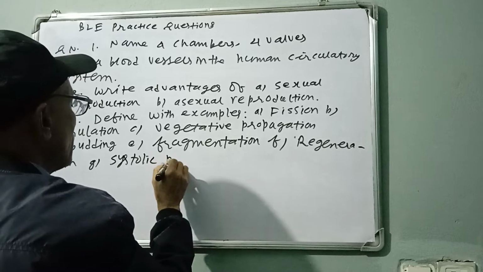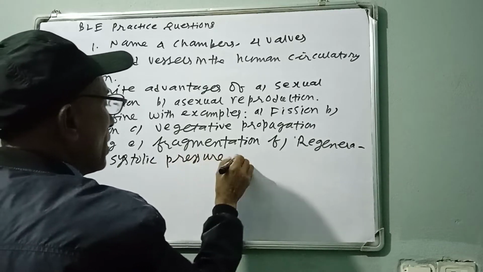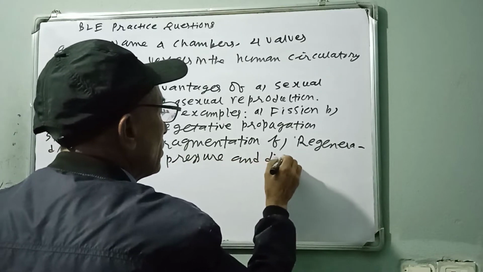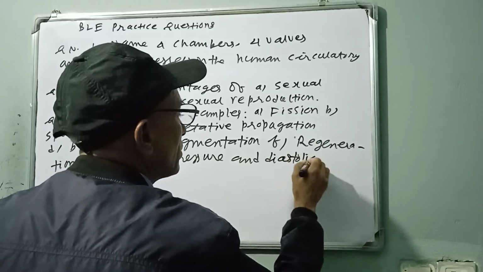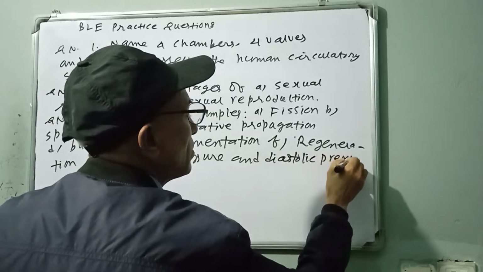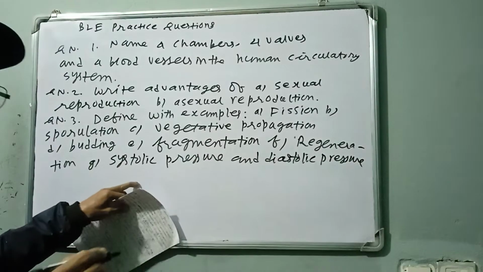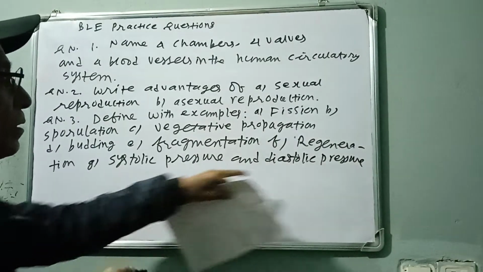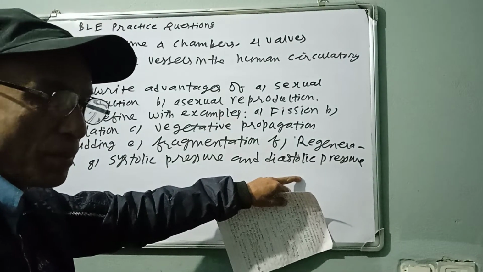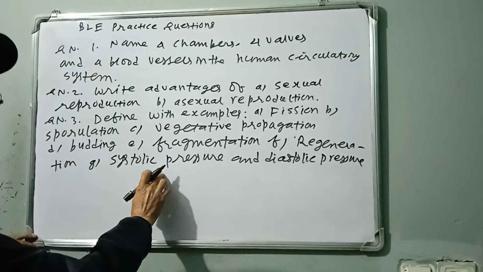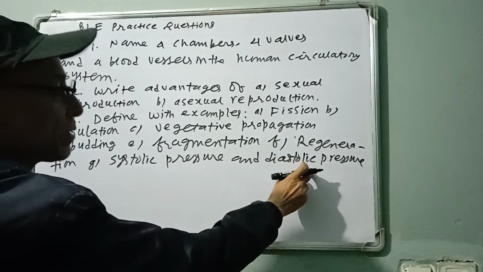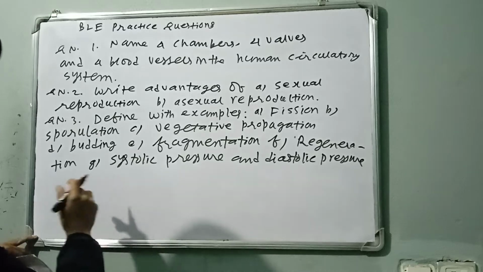Another: systolic pressure and diastolic pressure in human being. Systolic pressure 120, diastolic pressure 80 mmHg. When ventricles contract, and when ventricles expand or relax.